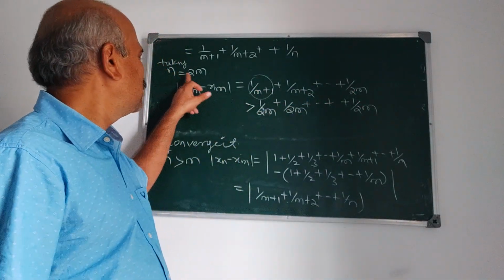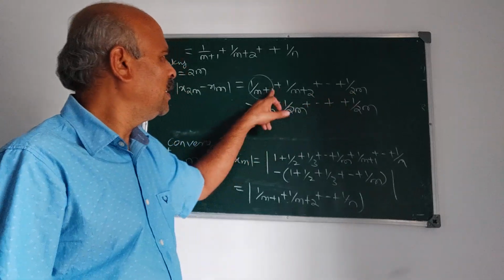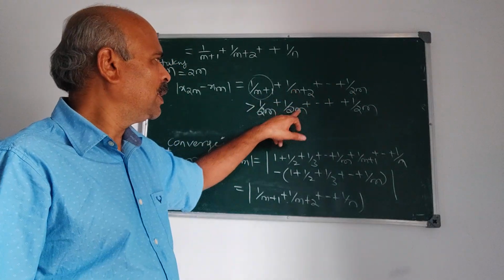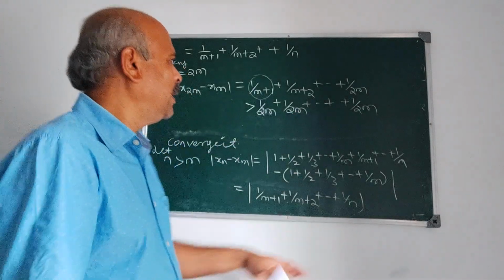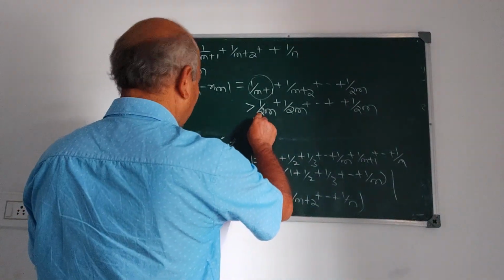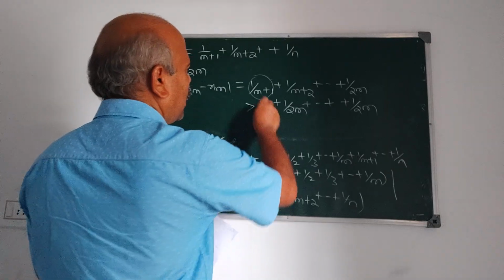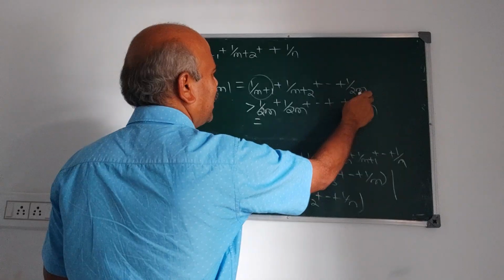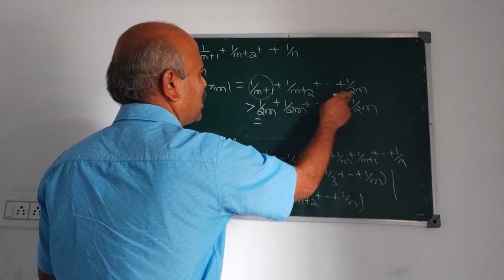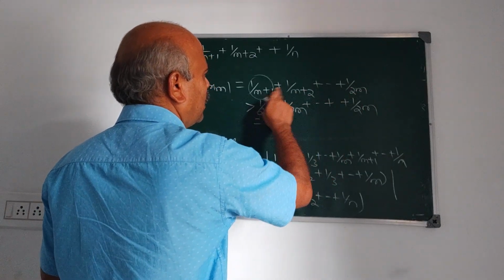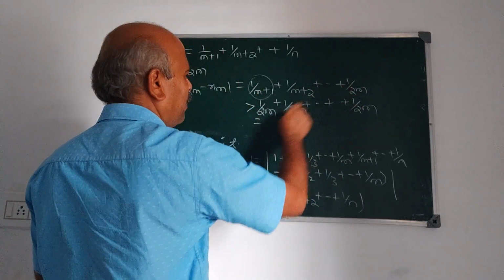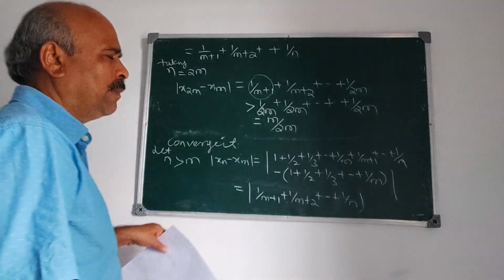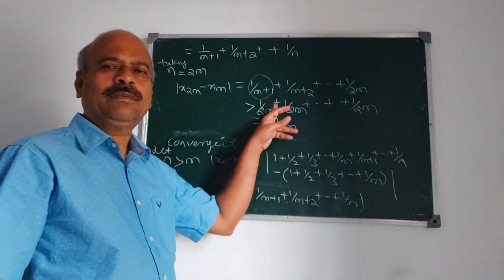But since n is 2m, 1 upon m plus 1 is greater than m plus m, m plus 2 is greater than m plus m, and therefore it is greater than or equal to, how many 1 upon 2m are there? 1, 2 etc. m plus 1, m plus 2 etc. m plus m, it is 1, 2, m plus m means m. Therefore it is equal to m by 2m. This step is important, last step.